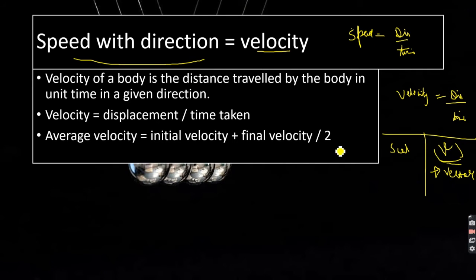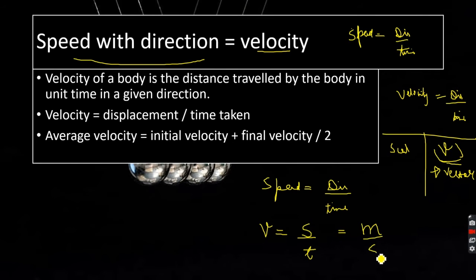Now, how to take the SI unit of speed and velocity? So the speed is distance by time, or you can write v equals s by t. The SI unit of distance is meter, whereas for time it is second. So the SI unit of speed will be meter per second, right? So basically, this was all about velocity.